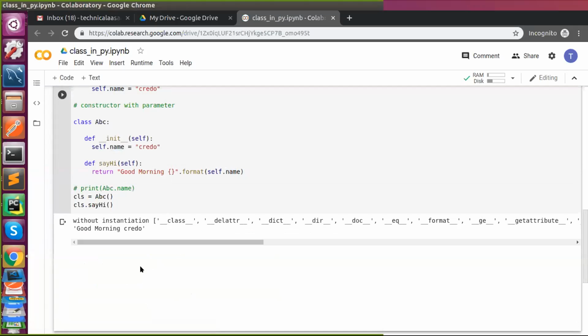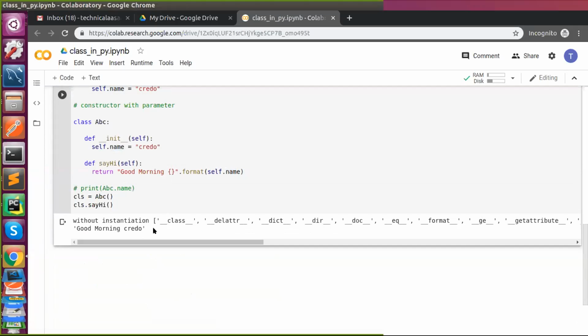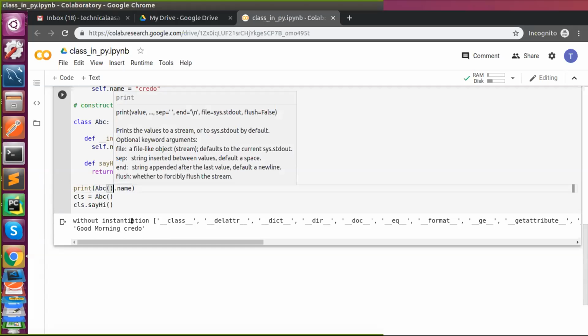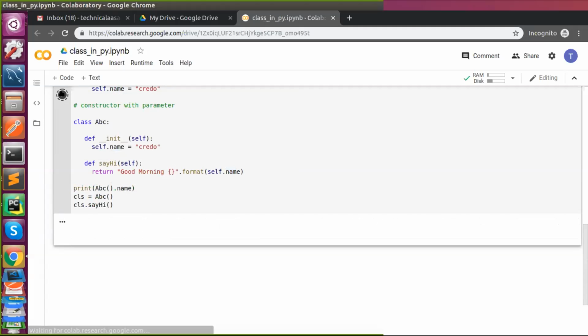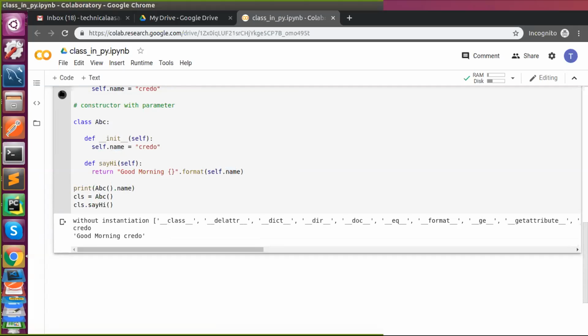Now we'll say good morning, Karan. So we won't be able to use the class name, class dot name. If it is print abc instantiation dot name, it will return exactly this one, right? Yes, it will.